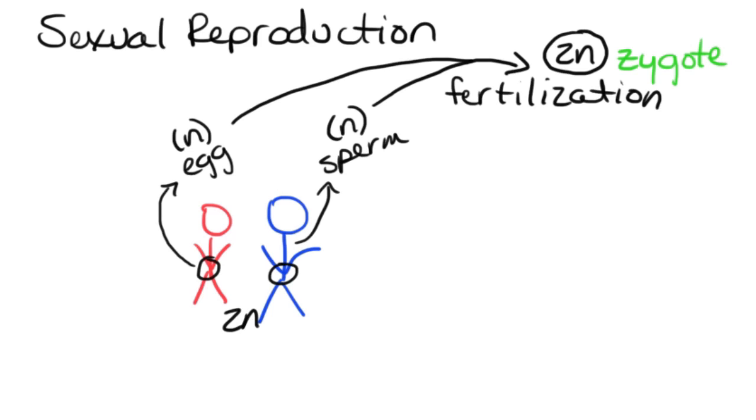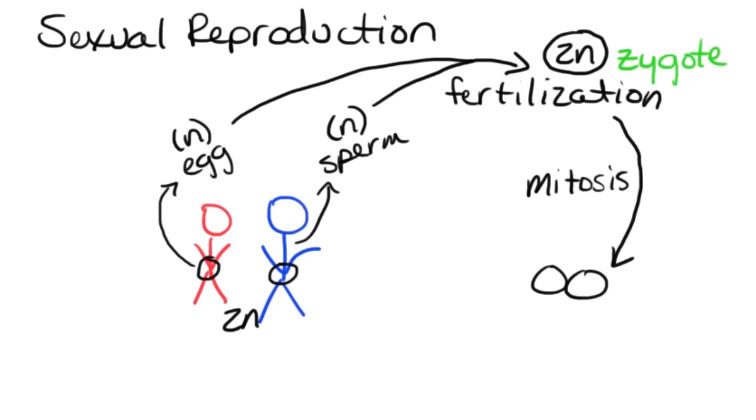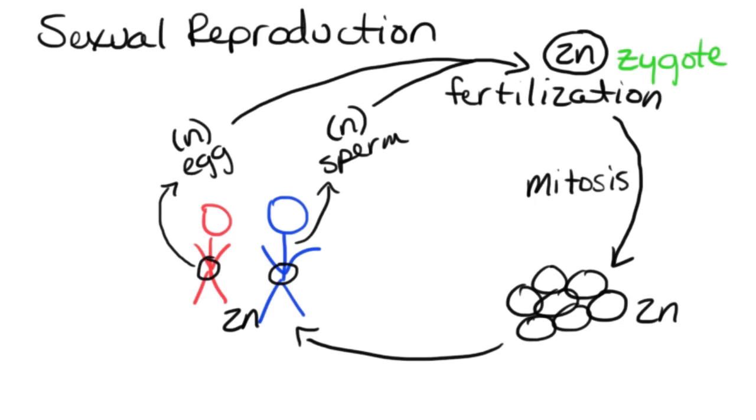And then we're going to have many, many cell divisions, and these are all going to be mitosis cell divisions, because we're going to take this zygote and we're going to produce a lot of additional diploid cells, and those are going to be somatic cells. So here I'm just drawing some of them. Again, all of these are going to be diploid, and eventually we will develop into that adult human being that we know of. So one other thing that we want to add to this picture is the type of cell division that does give rise to the egg and the sperm, or the gametes. That process is going to be meiosis.